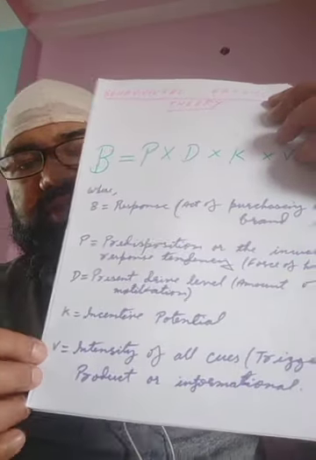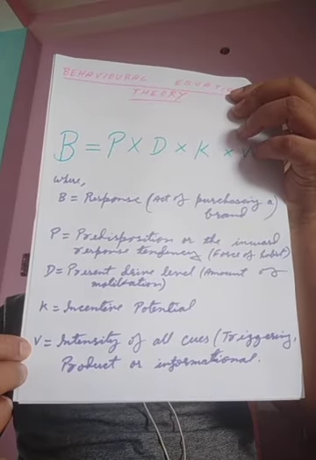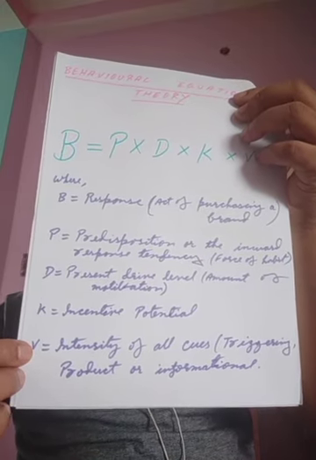And according to the formula, the last one is V. V stands for intensity of all cues. Intensity of all cues means, if the customer's satisfaction part, the positive part, is very strong and overcomes the negative, clearing all the negative doubts, then the cues generated by the negative part trigger in the mind of the customer sound positive information, which will grasp all those things.